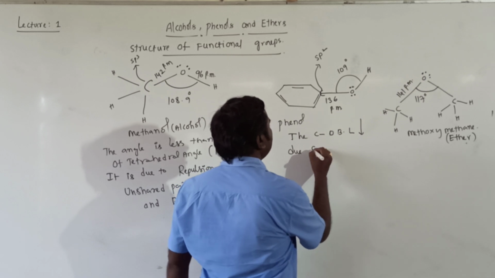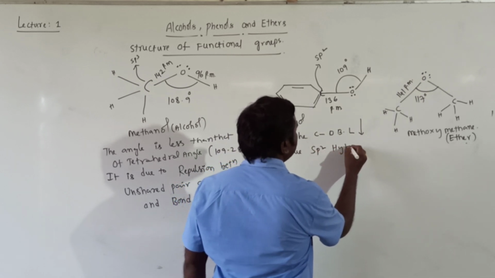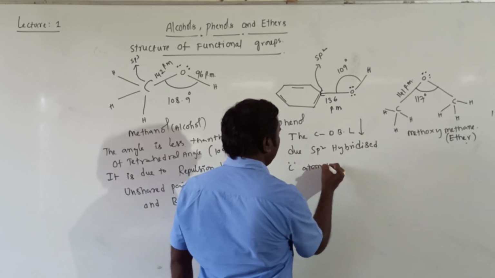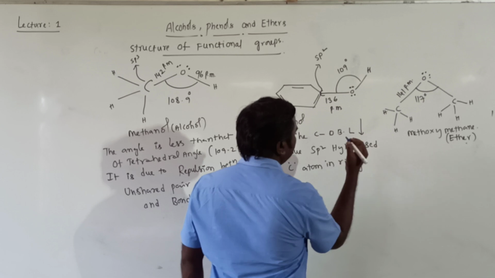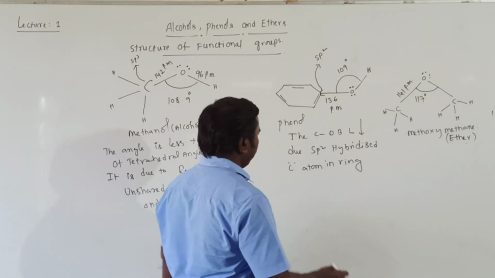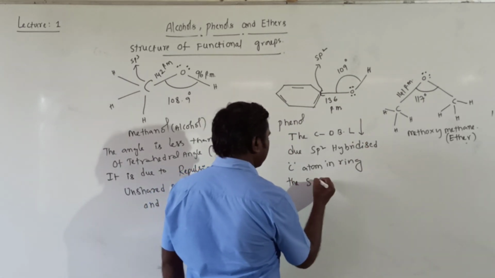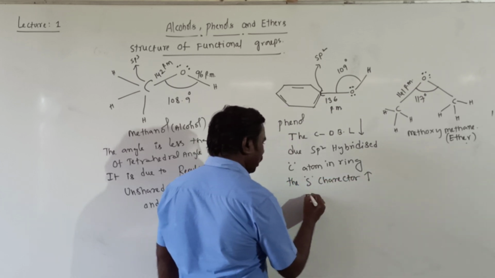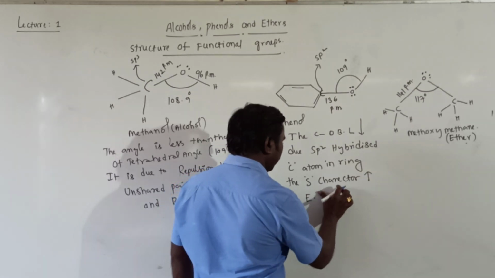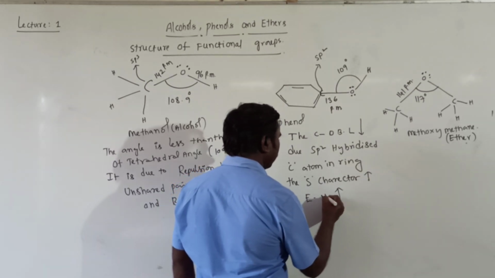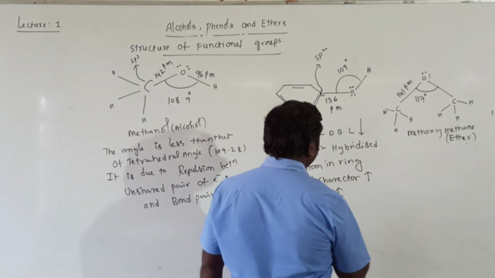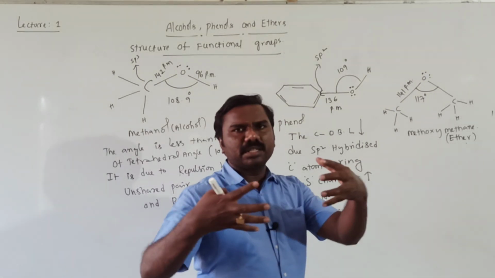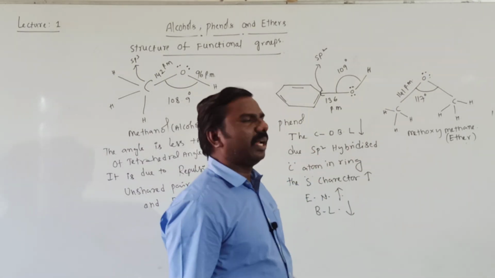So due to the sp2 hybridized carbon atom in the ring, the S character increases. When S character increases, electronegativity obviously increases, correct? Electronegativity increases, so the bond length decreases. Electronegativity means attraction. This is the reason behind that.